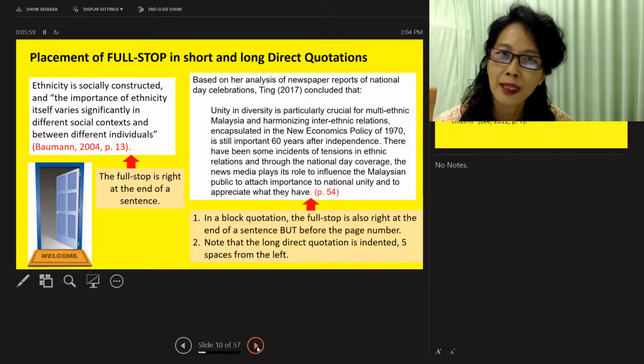The full stop is at the end of the sentence. One sentence, one full stop, just like the door to your house. You close the door, this is the inside of my house, that is the outside.